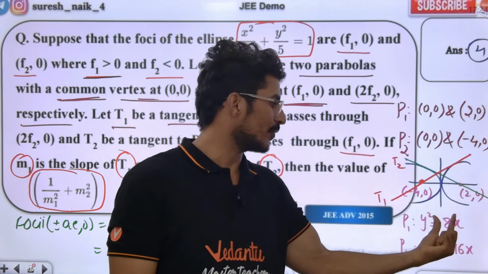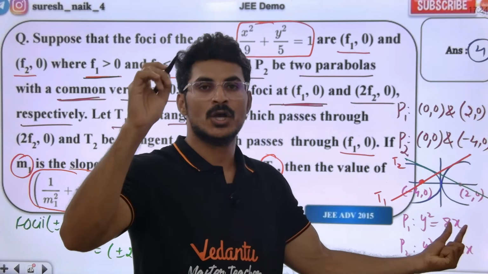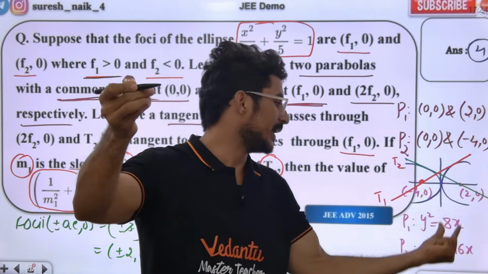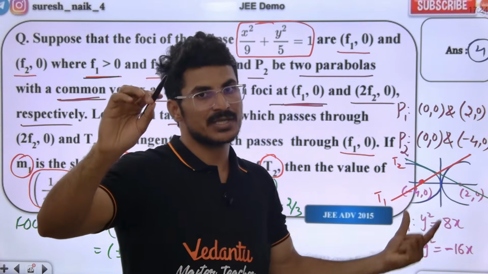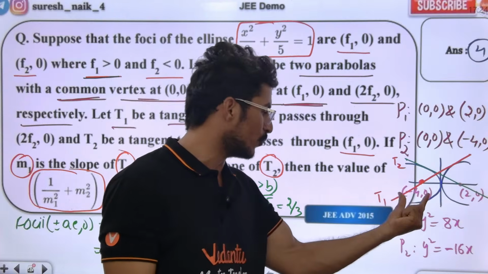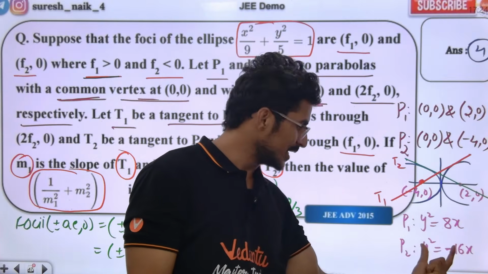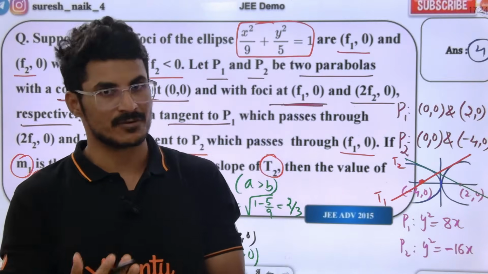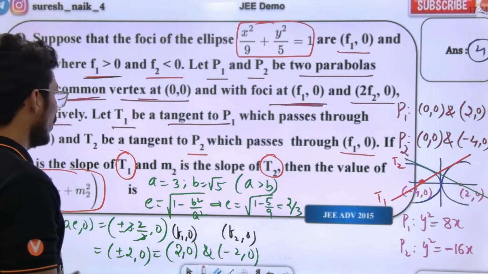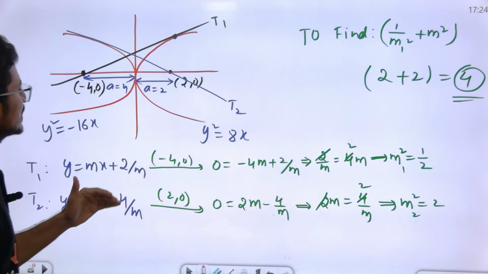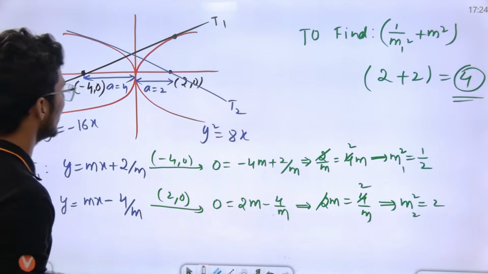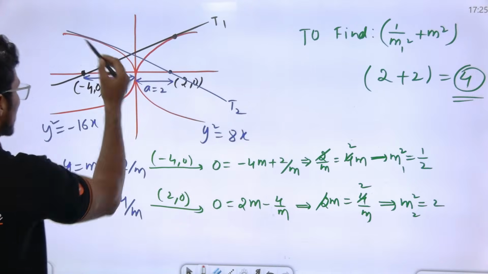The value of a is 2. So y square is equal to 4ax, 4 into a into x, so 8x. Second parabola, what is it? y square is equal to 4ax. What is the value of a? 4. Then y square is equal to minus 16x is my equation of the parabola. Right? So now what does it say in the next line of the question? This is the parabola, this is another parabola.